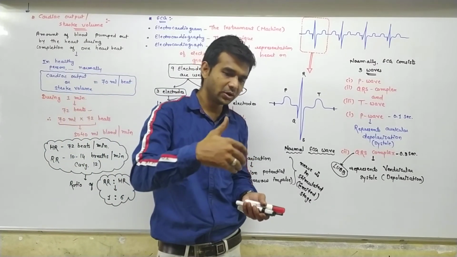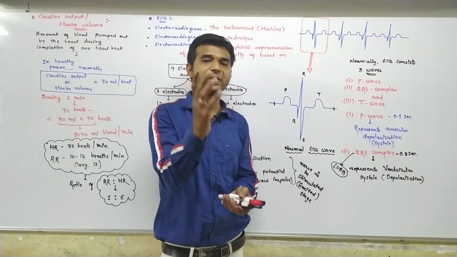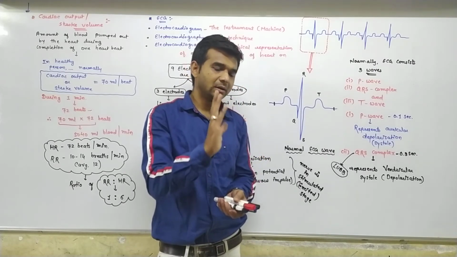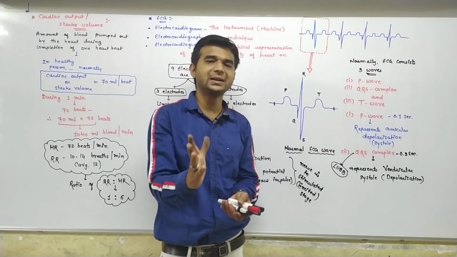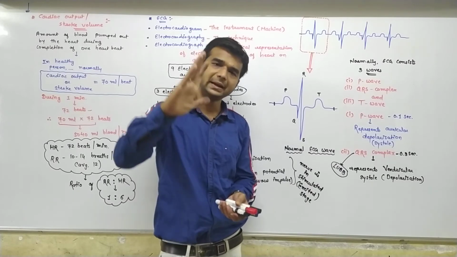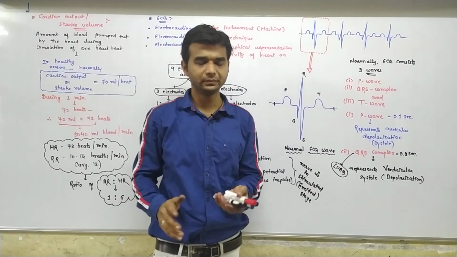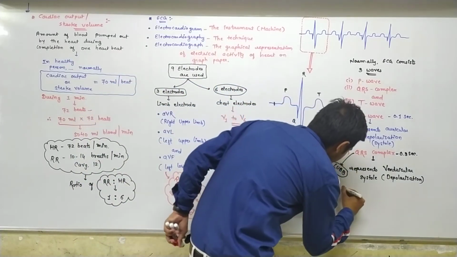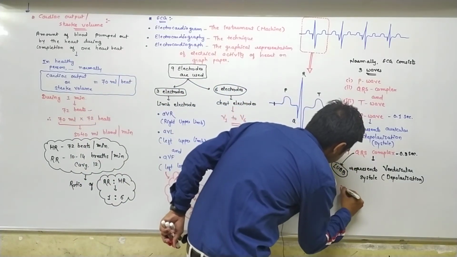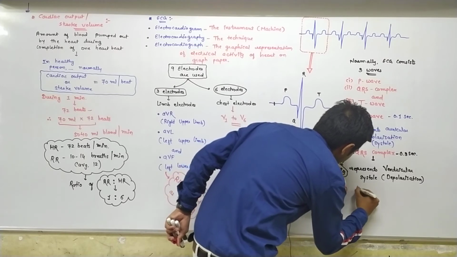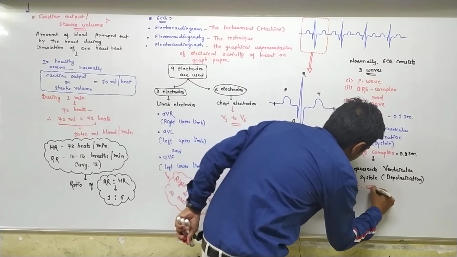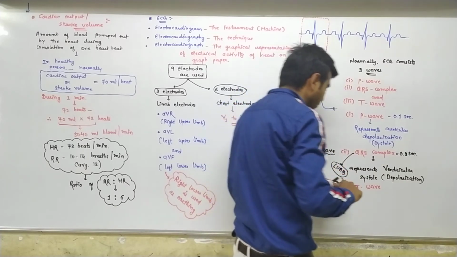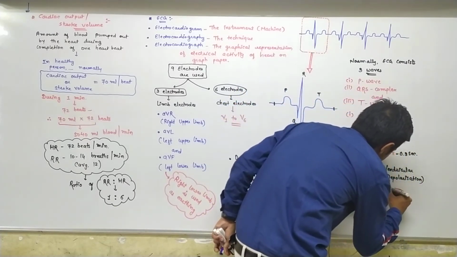So the P wave indicates auricle systole, and you know that at the time of auricle systole, the ventricles are in the diastole stage. Second, the QRS complex means ventricle systole, and at that time the auricles are in the diastole stage. Now third is the T wave. The duration of the T wave is 0.4 seconds.